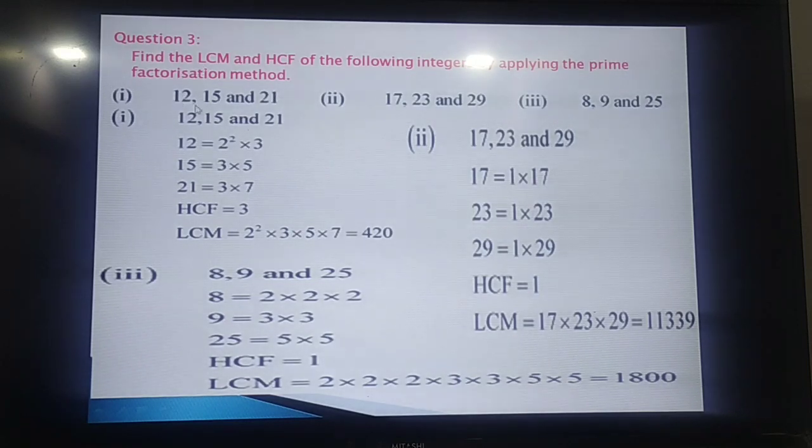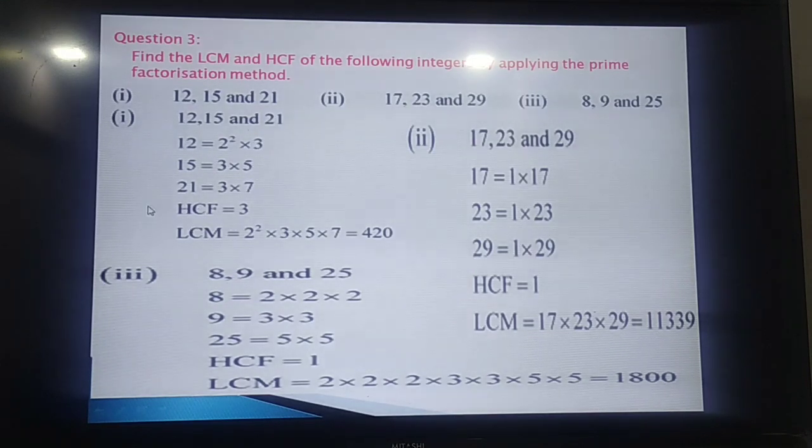So let us find the LCM and HCF of these 3 numbers: 12, 15 and 21. 12 can be factorized as 2 into 2 into 3. 15 can be factorized as 3 into 5. 21 can be factorized as 3 into 7. In all these 3 numbers, 3 is common, and only one 3 is common.